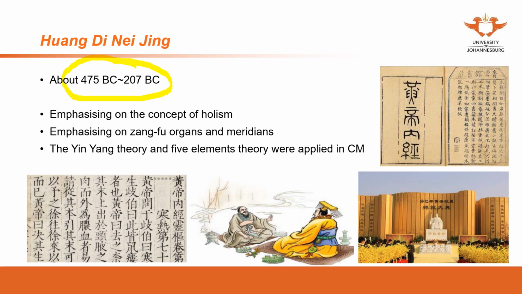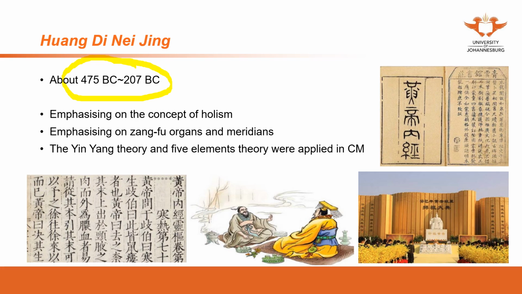Especially in the second volume of Huangdi Neijing, there were 81 articles. Most of these articles talk about the meridians, the acupoints, and the relationship between Zangfu organs. The third phenomenal theory from Huangdi Neijing is the application of the yin-yang theory and the five elements theory.